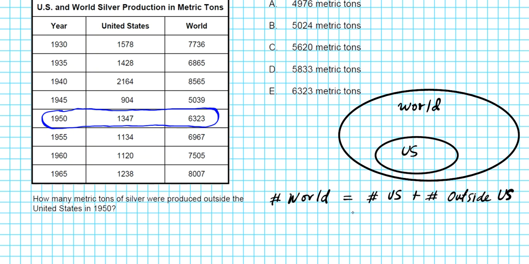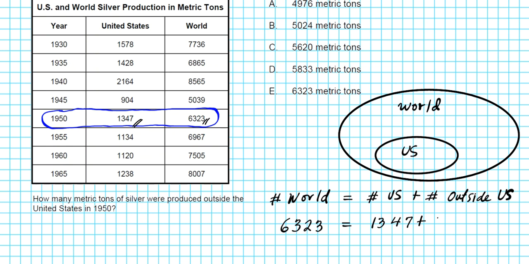If we want to solve for the number of tons of silver produced outside the US, we're just going to substitute these two values into this equation and solve for the missing value. The silver produced by the whole world in 1950 is 6,323. The amount of silver produced in the United States is 1,347.